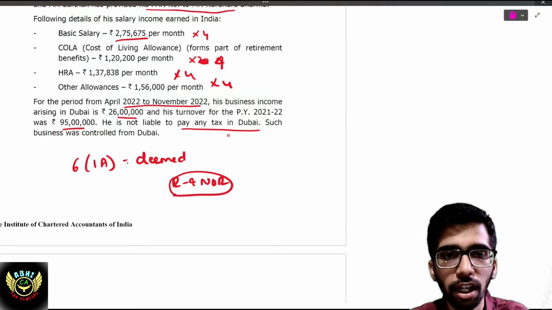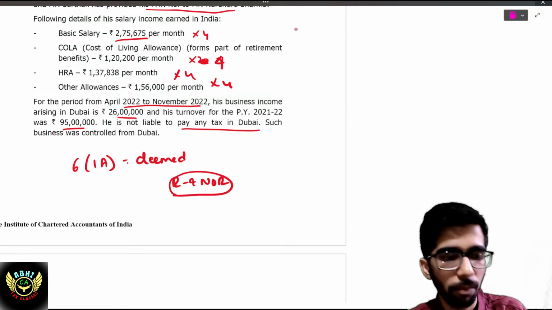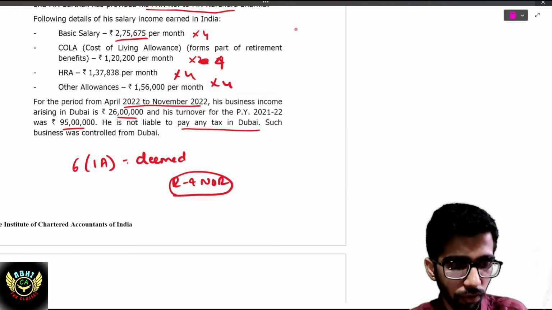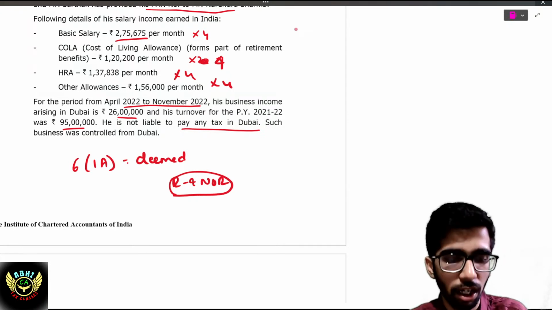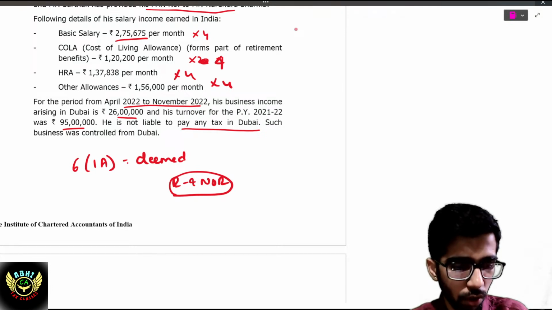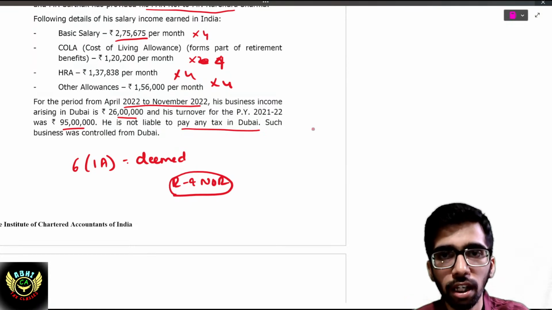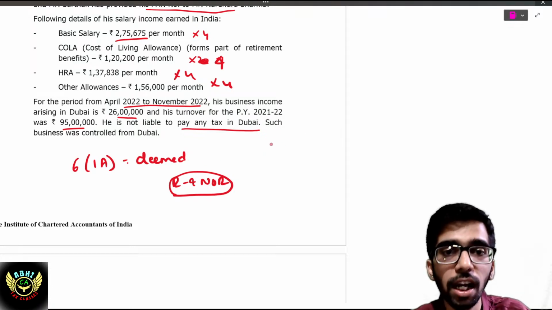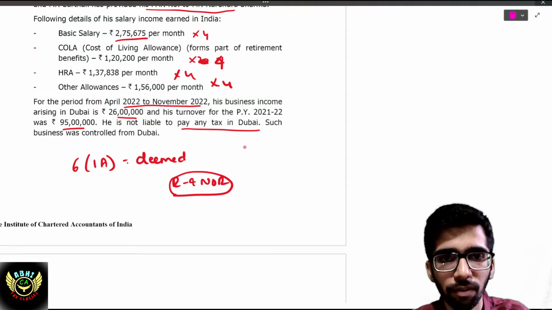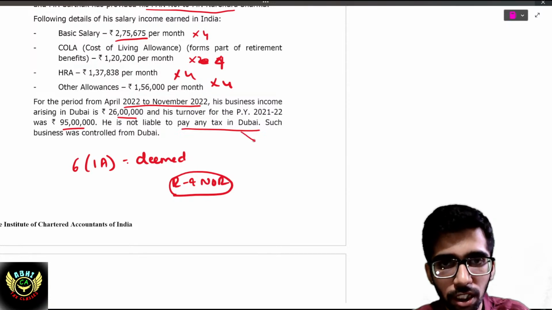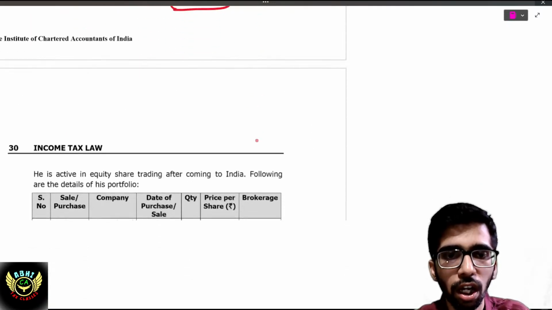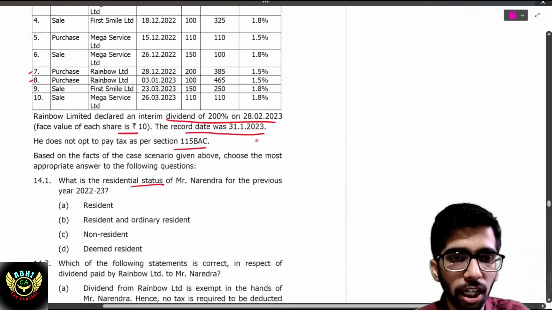In this case, his Indian income, that is 2,75,675 into 4, comes to about 11 lakh. Next, 1,20,200 into 4 is 4 lakh, plus 11 lakh, almost. It is crossing 15 lakhs, so this concept will be applicable. So he is a deemed resident, accordingly R and NOR, because he is not paying any tax in Dubai, right? So he will be considered a deemed resident.